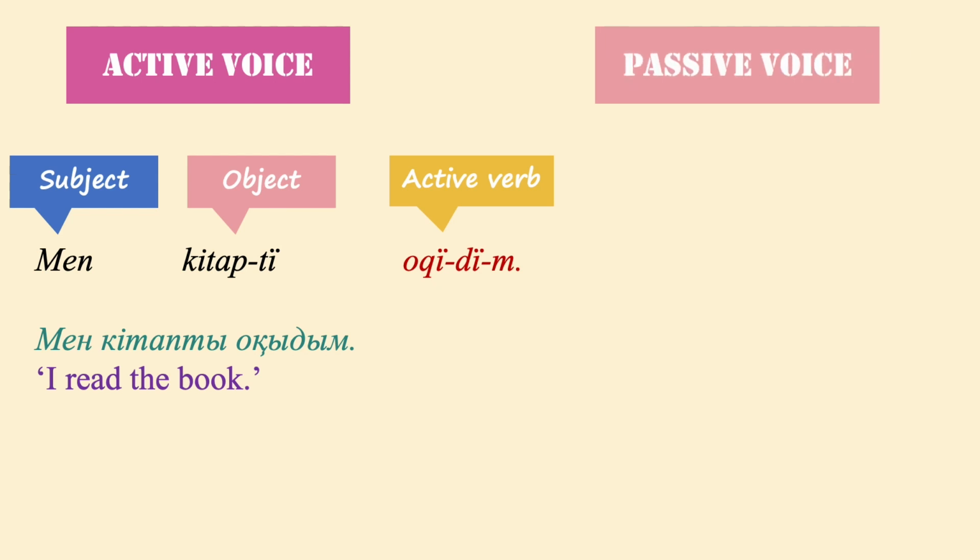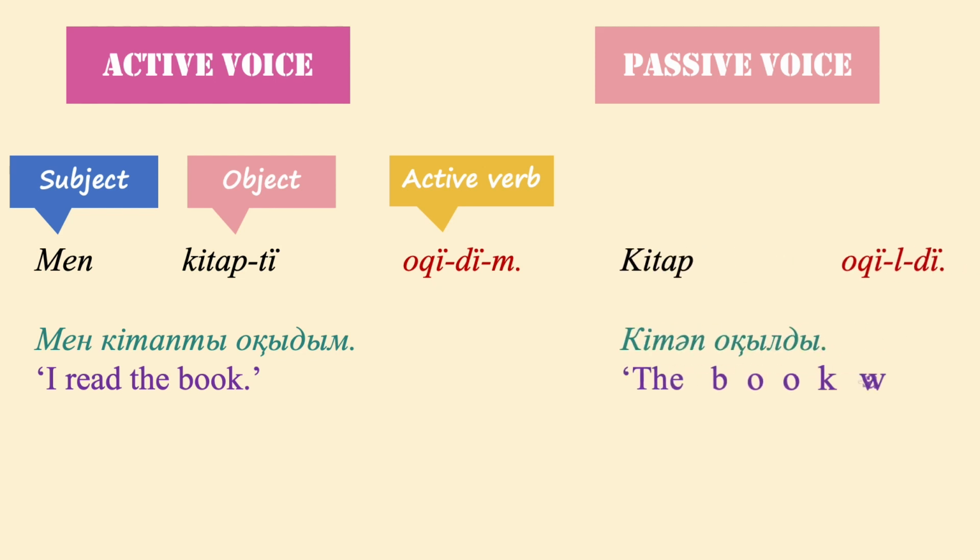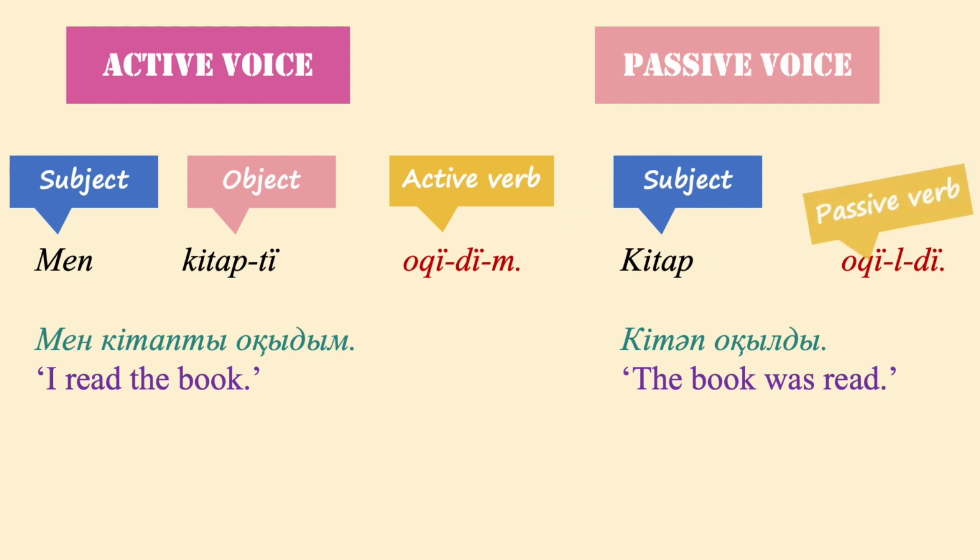When the subject is the patient or undergoer of the action, the verb should be in the passive voice. An example: Kitap okuldu. The book was read. Here the subject is kitap, book, that is the undergoer of the action. The verb is okuldu, was read, where the verb stem oku, to read, takes the passive voice suffix, the past tense suffix, and the third person singular, which has no ending.